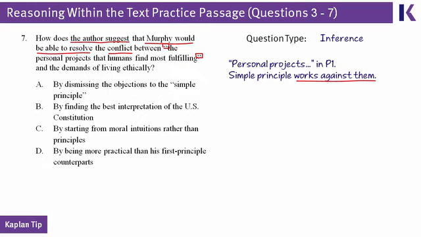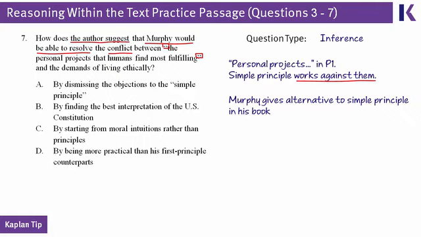But then in the rest of the passage, as we know full well by now, Murphy is in contrast to the simple principle. Murphy says, you don't have to listen to the simple principle. There are other ways to think about morality. And one of the things the author says in paragraph 7 is that Murphy's approach resolves a lot of the conflicts presented by first principle or simple principle philosophy. Conflicts like this one about personal projects.